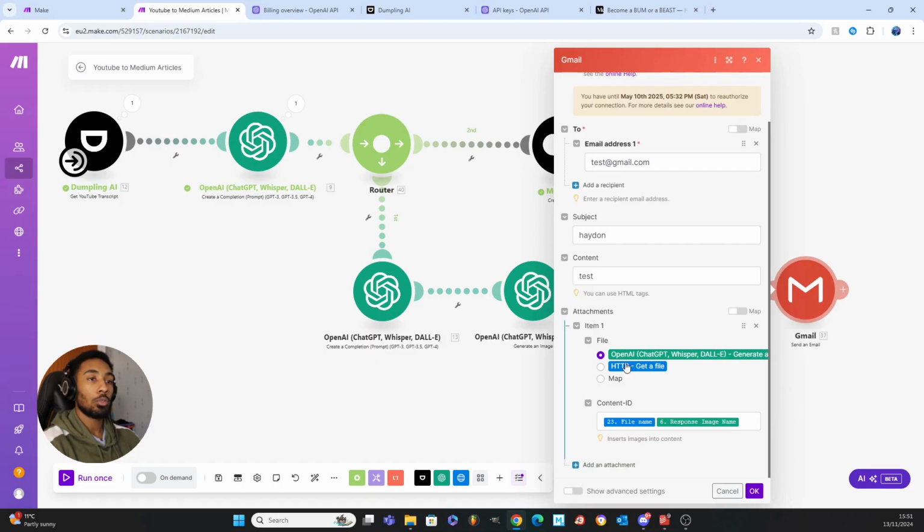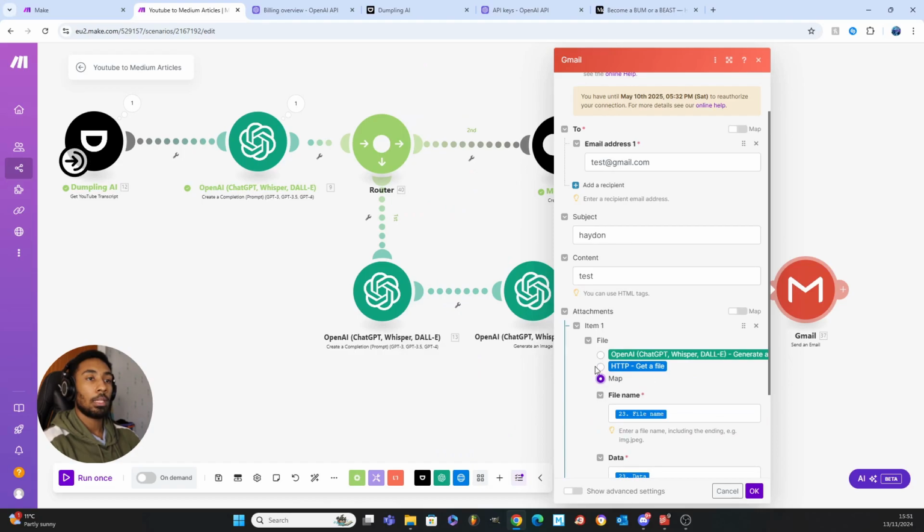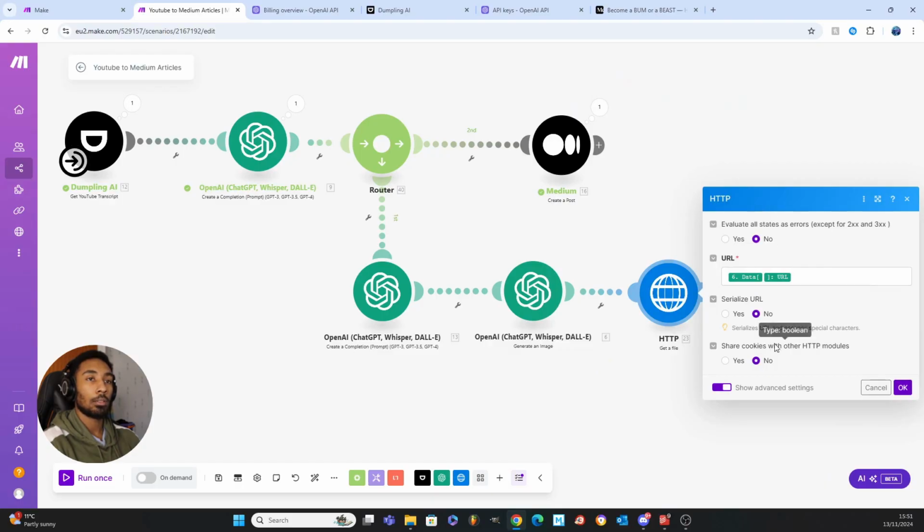If you're using DALL 2, then you'll have to select this one, which will be the HTTP get a file. And then here your content ID can either be the response image name or your file name, which is basically the name of the file, right? And you can get these from the variables here. But the main important part are these two here, depending on whether you're using DALL 3 or DALL 2. For some reason, DALL 2 just doesn't like to bring up this option. So you have to get the file using that HTTP step, which is this step here, right?